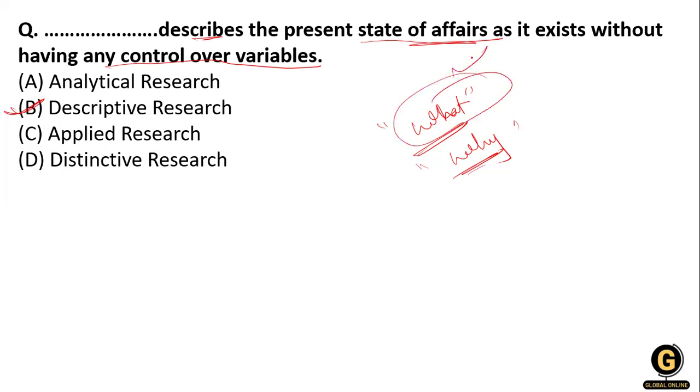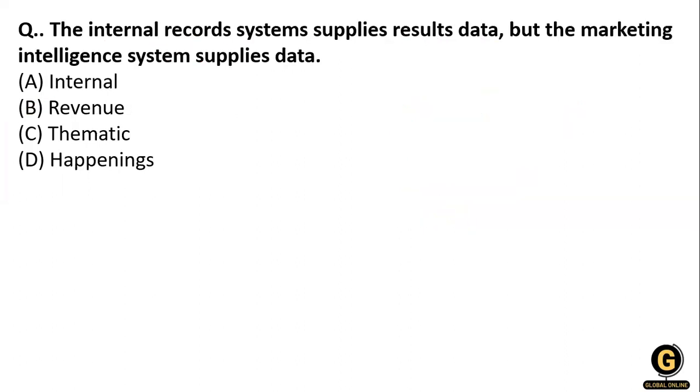They're not describing why this happened. So that's why this is descriptive research: the present state of affairs as it exists without having any control over the variable.